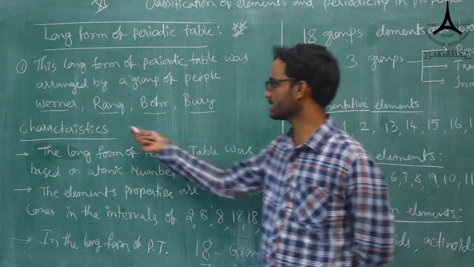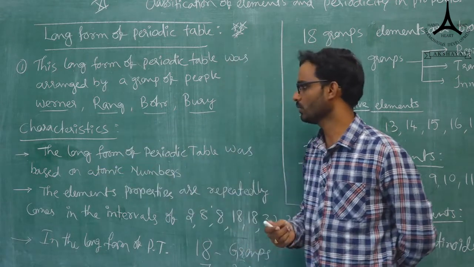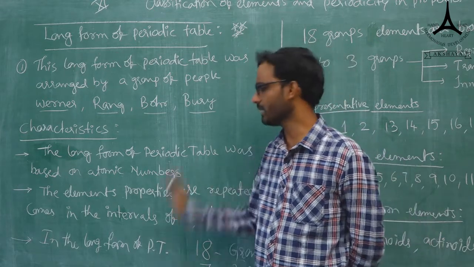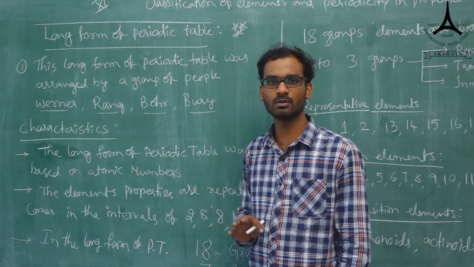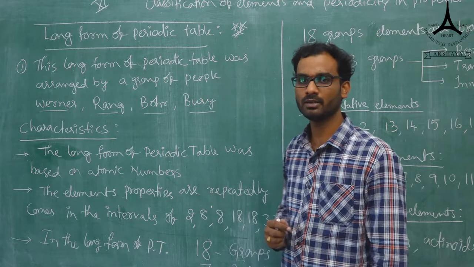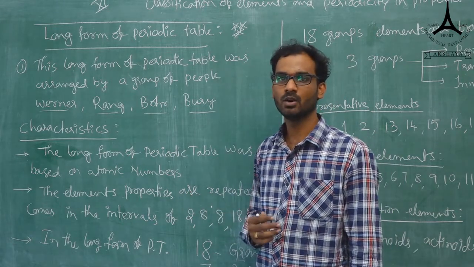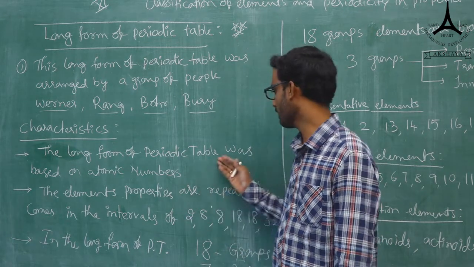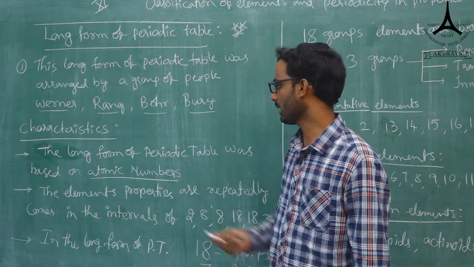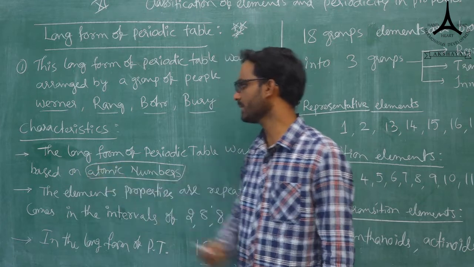What are the characteristics? First, the long form of the periodic table is based on atomic numbers. Atomic number is the important thing. We also have the modern periodic law: the physical and chemical properties of elements are a periodic function of atomic number. Here also we take atomic number as the most important fundamental property of elements.